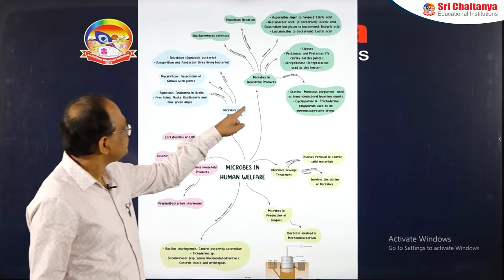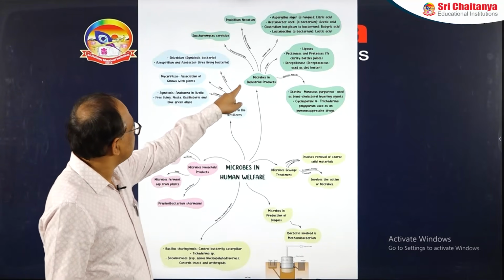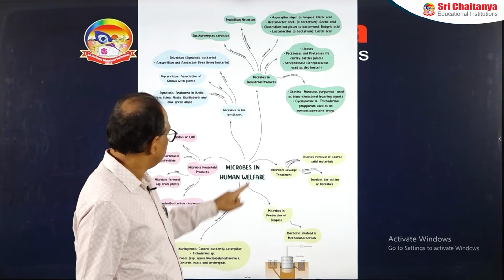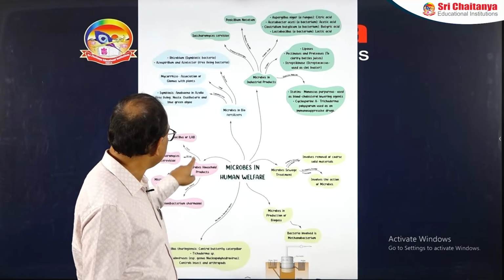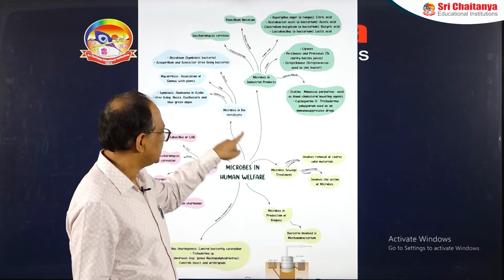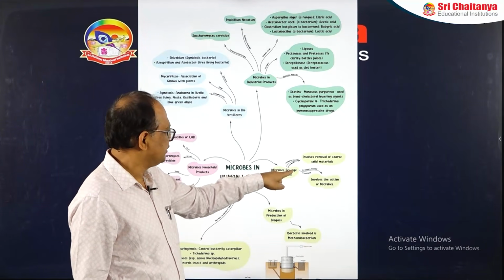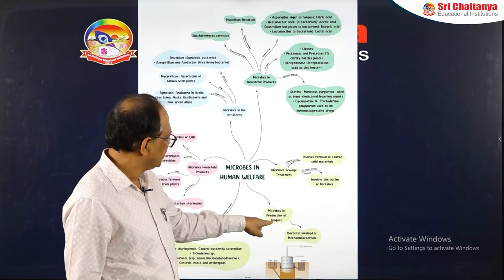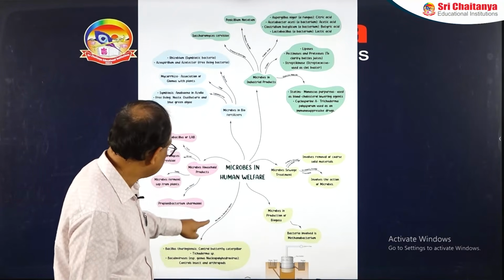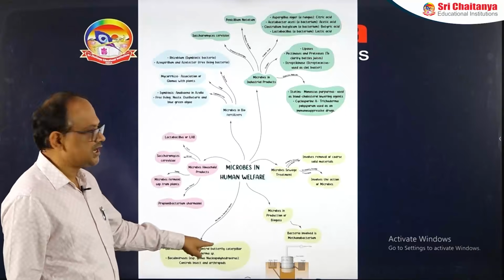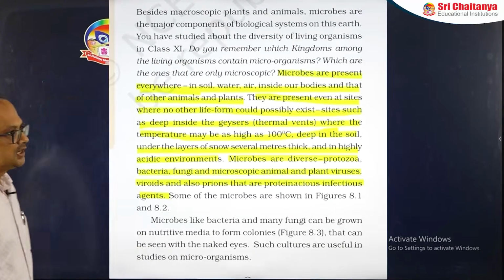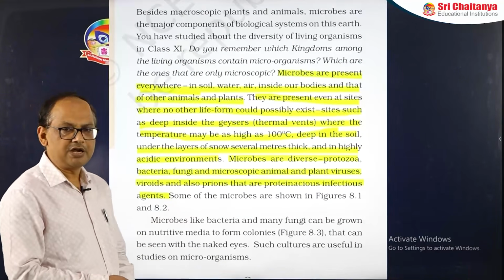You can see microbes as industrial products, microbes in household products, microbes in biofertilizers, microbes for sewage treatment, microbes in the production of biogas, and microbes as biocontrol agents. Now this is the main topic.